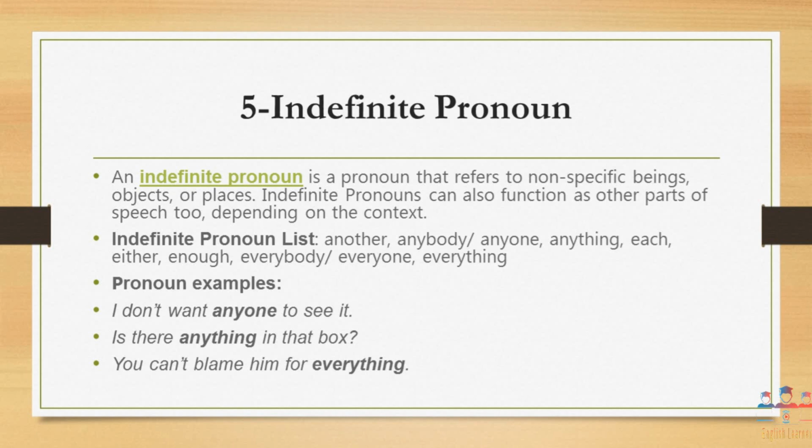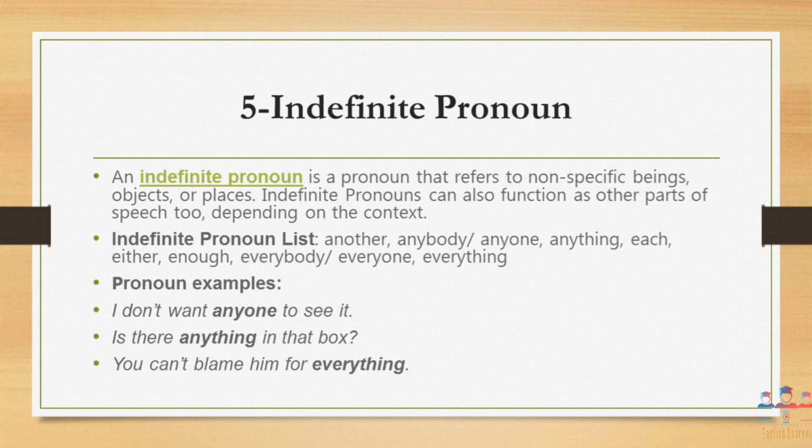Examples of indefinite pronouns are: I don't want anyone to see it. Anyone means no one. Is there anything in that box? Now, anything is not specifying which thing he or she is talking about. You cannot blame him for everything.